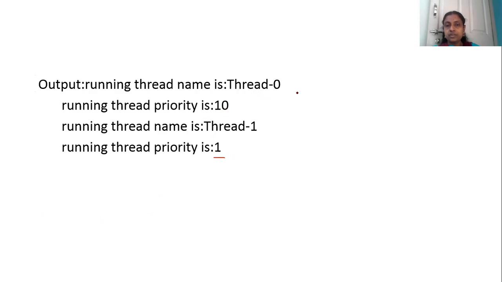Okay, see, the thread name is 0. The maximum priority thread will run first, so the thread priority is 10. Then the next thread name is thread 1, and the minimum priority is 1. Okay.